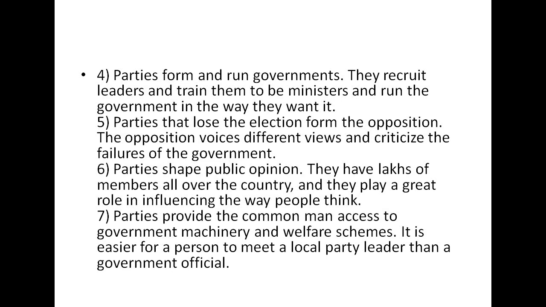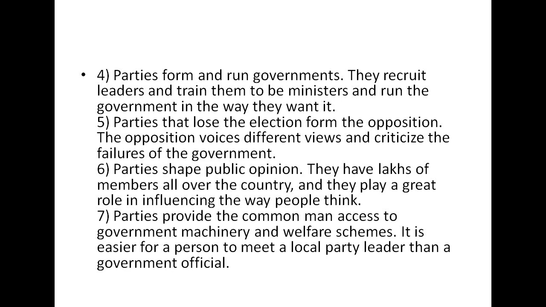So now these parties also form and run these governments because they recruit all the leaders who are going to be playing in the front, and they train them to be ministers and run the government in the way they want it to be run.